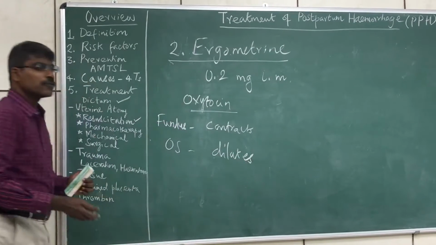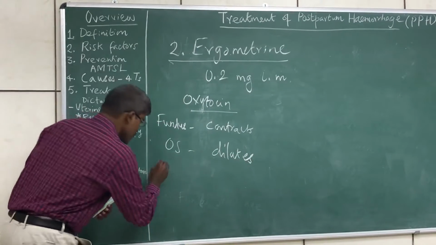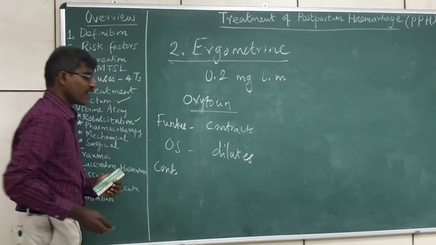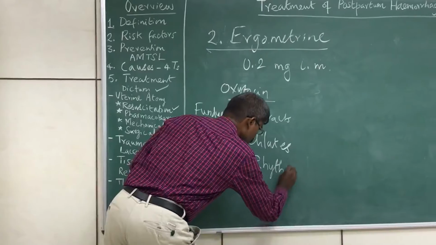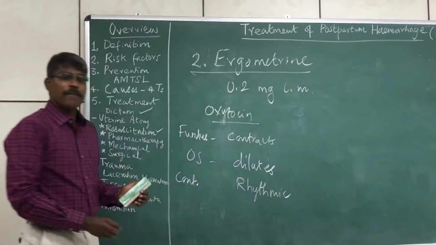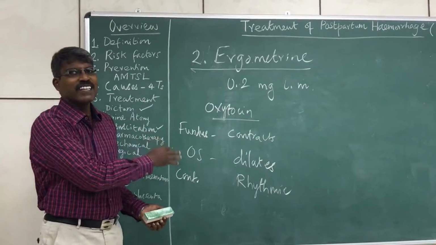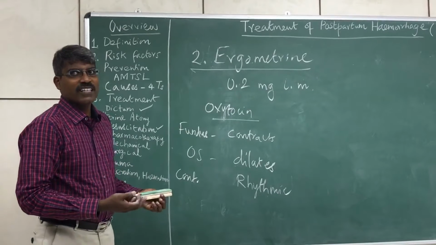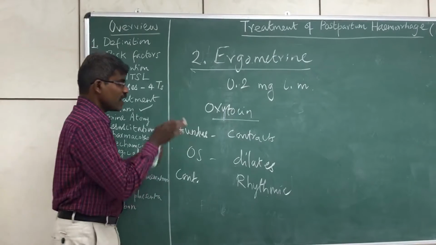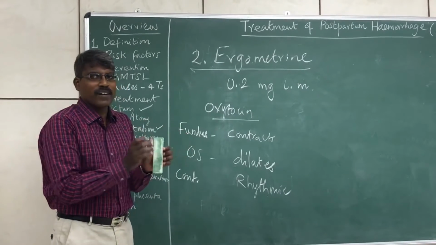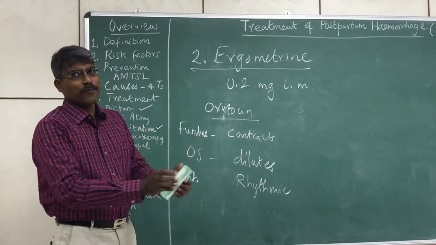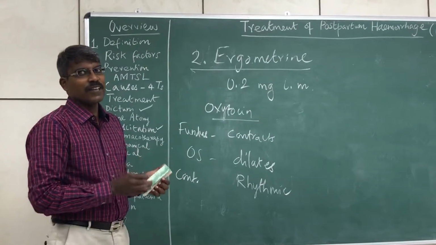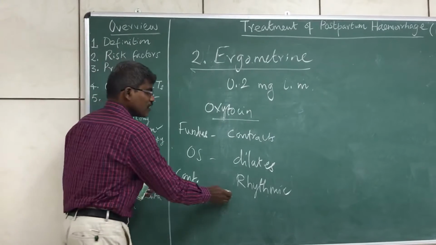And the contractions produced are rhythmic. That's why this is the hormone involved in the progression of labor, because it contracts the fundus and relaxes the os so that the fetus is delivered, and the contractions are rhythmic.